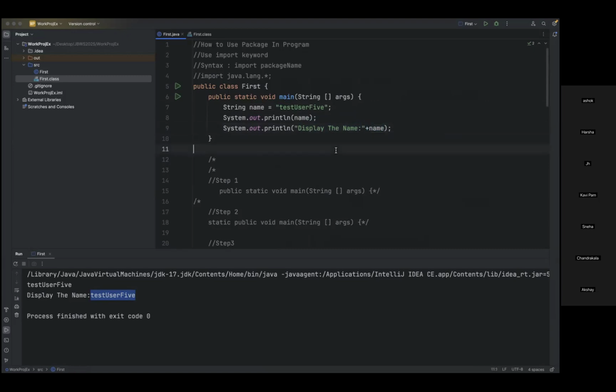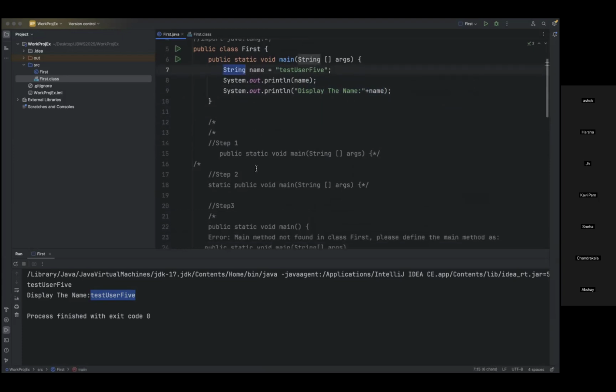Okay, got it. So most probably in the next sessions I'm going to cover this. Anyhow, we have started with the string and integer, right? So in upcoming sessions we'll see what the different types of operators are, what the different types of data types are. Still, we have more data types. So what is the usage, and how exactly we need to use data types? All those we will discuss.